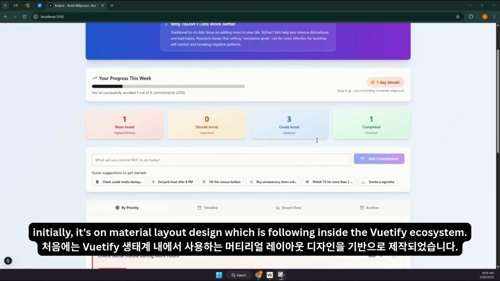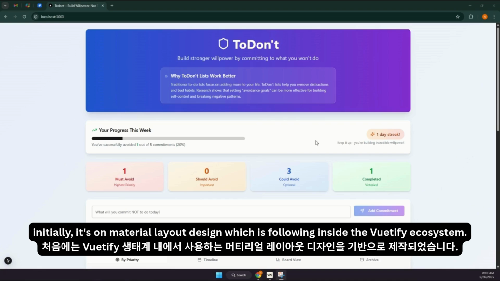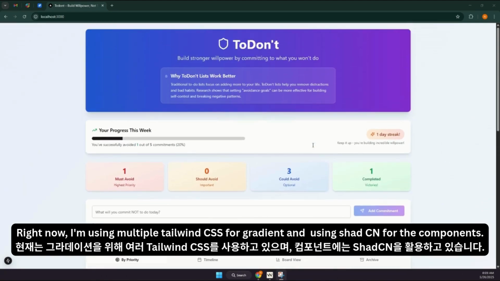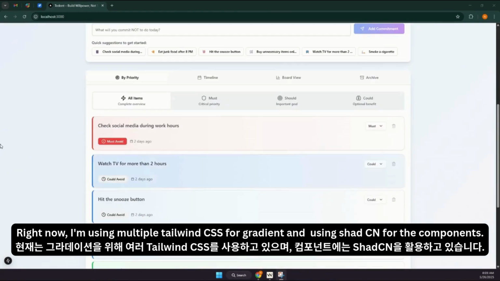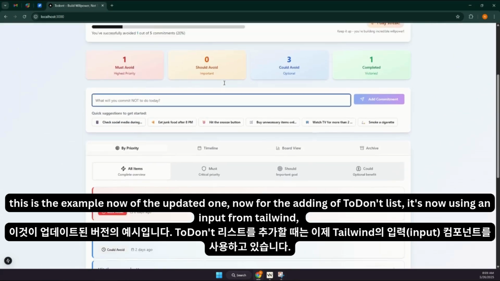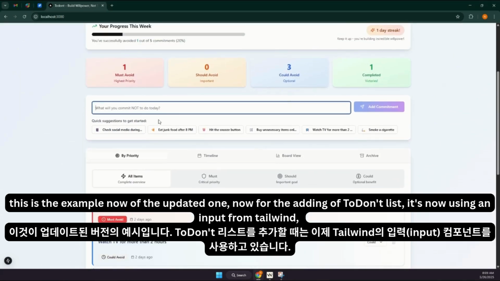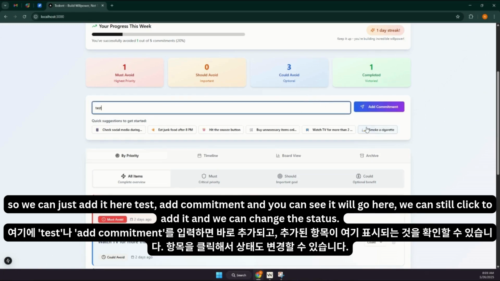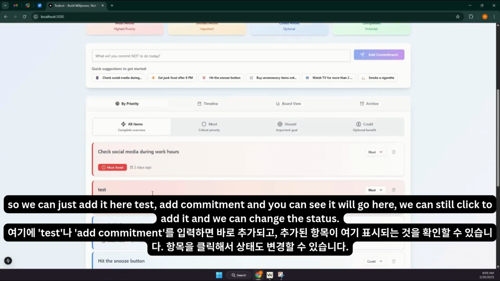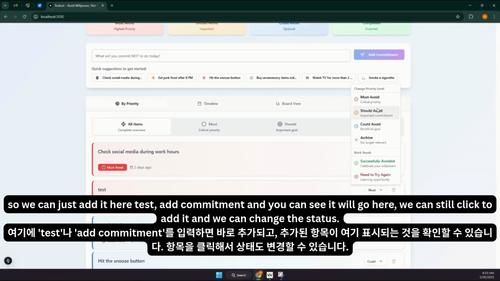Initially, it was on Material Design layout, which follows the Vuetify ecosystem. Right now, I'm using Tailwind CSS for gradients and ShadCN for the components. This is an example of the updated one. Now for adding a Tudont list item, it's using an input from Tailwind. So we can just add it here, test, add commitment, and you can see it will go here. We can still click to edit, and we can change the status.